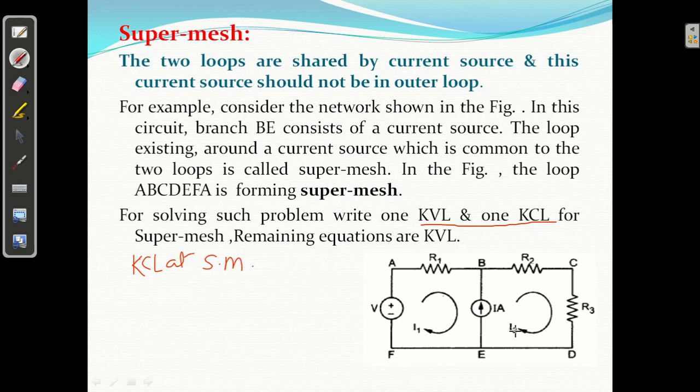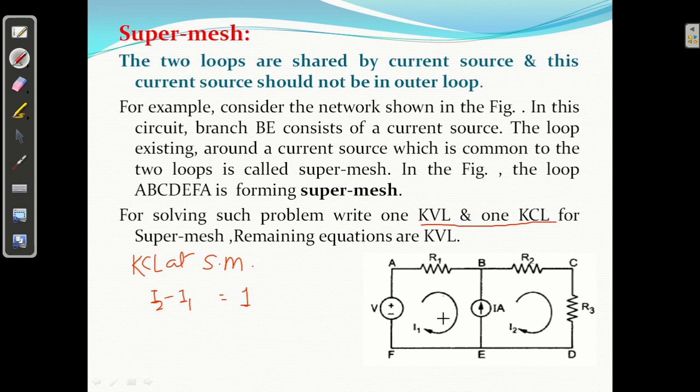So KCL is what? I2 or 1 ampere. Suppose this is not there, so I2 equal to 1. But I1 is downward here, so I2 minus I1 equal to 1.